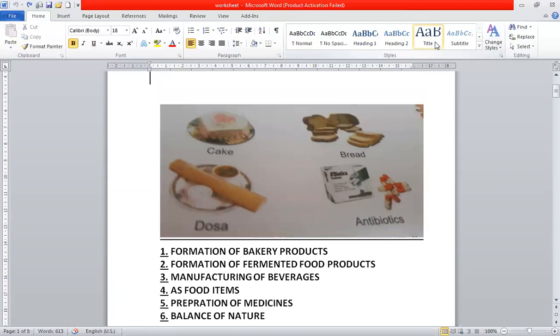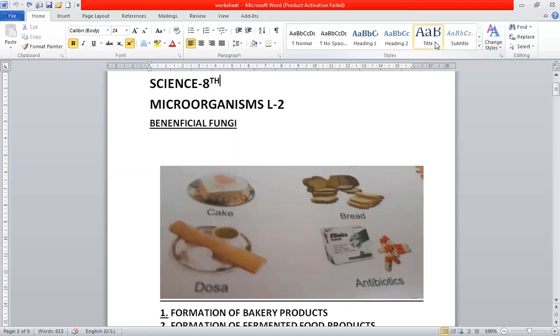In this class, we have studied about the beneficial and harmful effects of fungi. In the next class, we'll study how to prepare curd. We'll do an activity and study how to prepare curd.